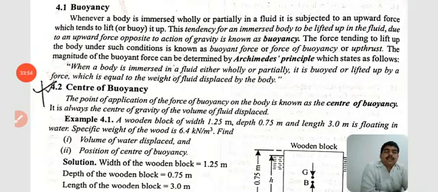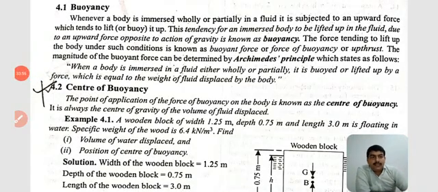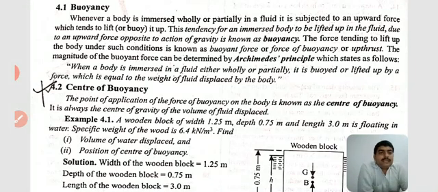Now the next topic is buoyancy. Buoyancy, flotation, and stability of a floating body are discussed in module 1, but a small part of buoyancy is given in module 2. Therefore, we will discuss buoyancy briefly. Now, buoyancy.